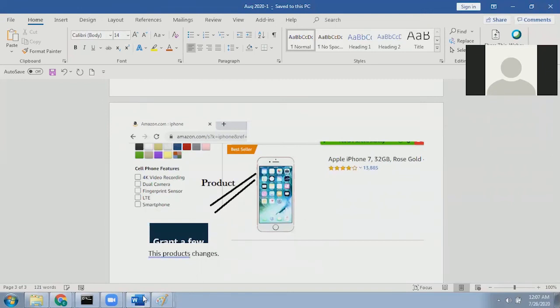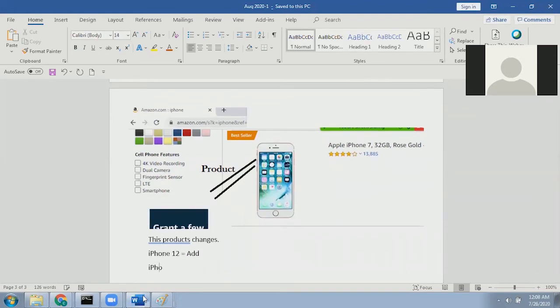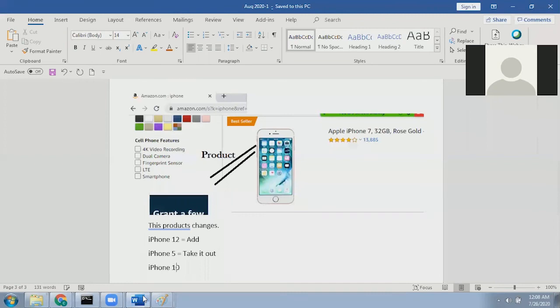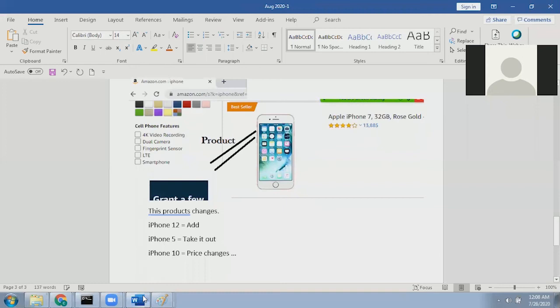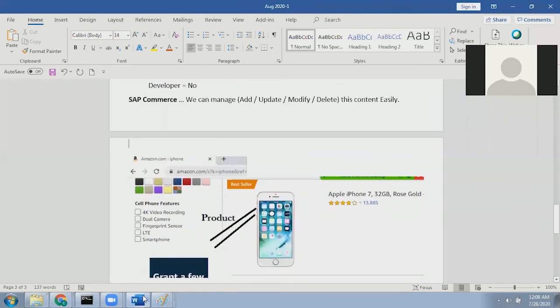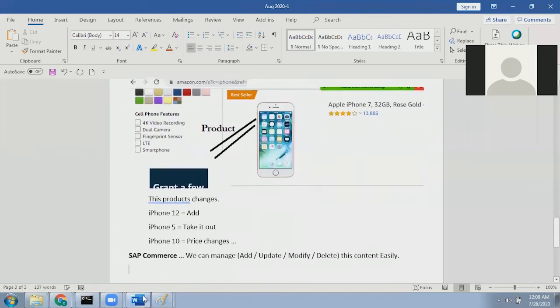So I need to add the product, update the product, modify the product, delete the product and so on. Using SAP Commerce, do you think that a developer will do these changes?